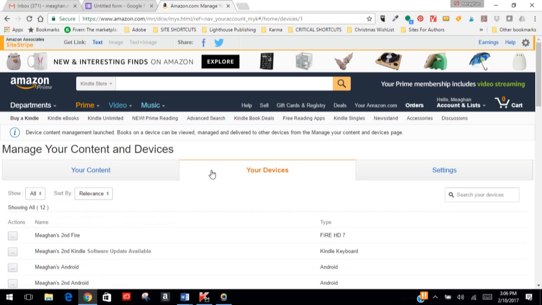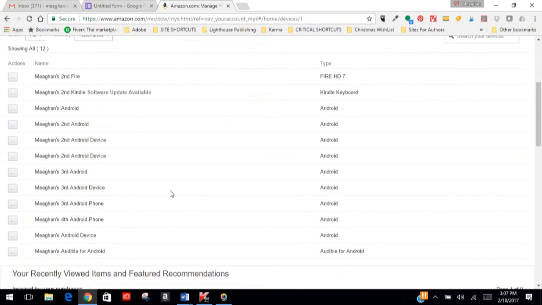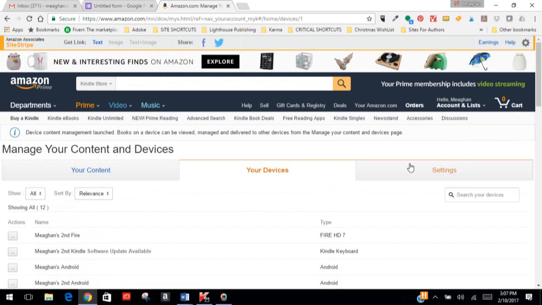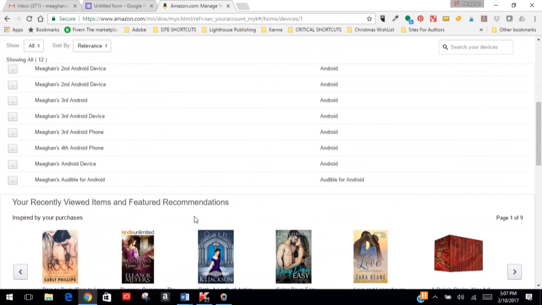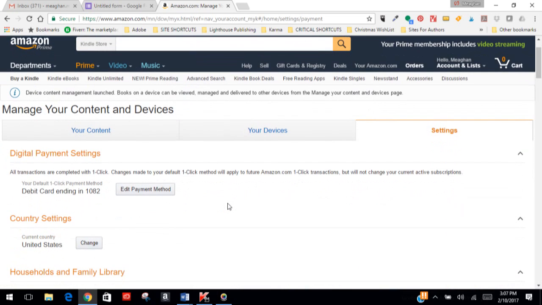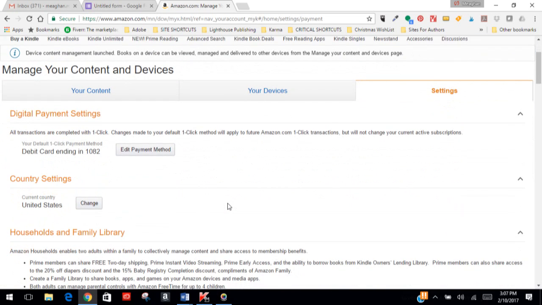This actually will give you a list of every device that you have. These are all ones that have been associated in my account. I should probably go through and delete some of my old phones that I don't use anymore. But it will actually tell you every account that you have listed. Now we'll go through here to your settings, and this is where you actually have to go.